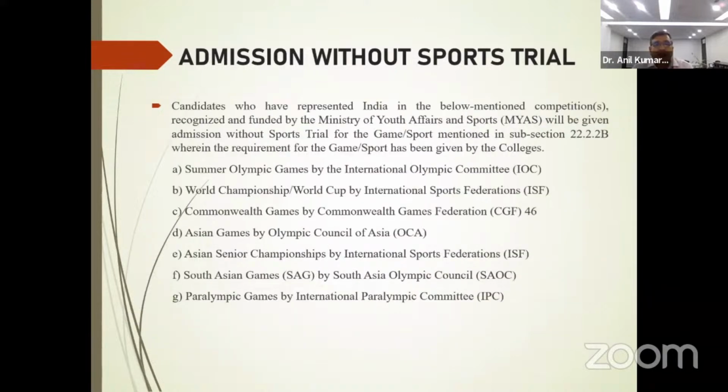Now, the admission without sports trial: candidates who have represented the country in the below mentioned competitions, recognized and funded by the MYAS, will be given admission without sports trial. For the game/sport mentioned in the same, that is 22.2.2b, wherein the requirement has also been given by the college, that is the Summer Olympic Games, the World Championship, World Cup, Commonwealth Games, Asian Games, Asian Senior Championship, and then the South Asian Games, followed by the Paralympic Games.